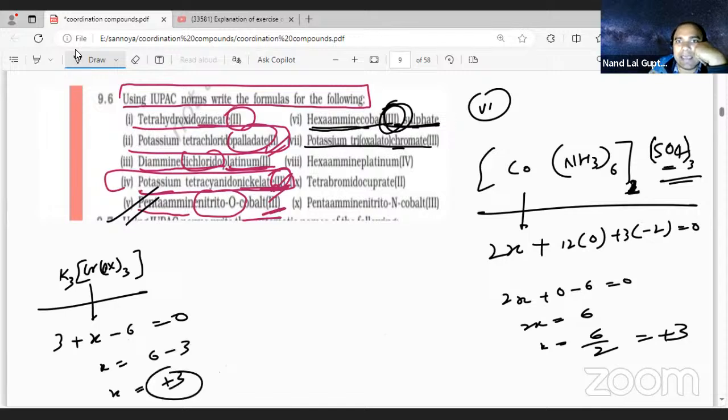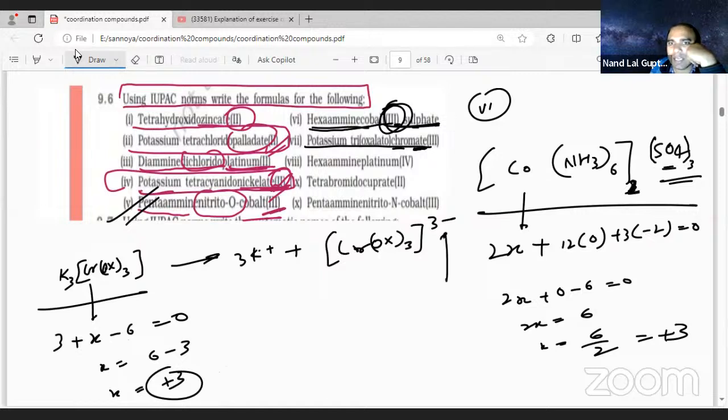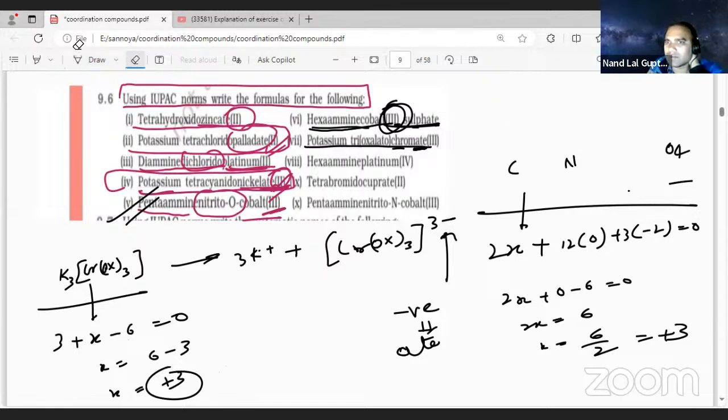You will say why 8 is there? If you ionize this one, it is going to give 3K plus and Cr OX 3 times, and here is going to be 3 minus. So this is negative charge, na? Negative charge. Negative coordination sphere means ATE. Next one, student. Hexaamine platinum 4. Let us erase this one and tell the next one.